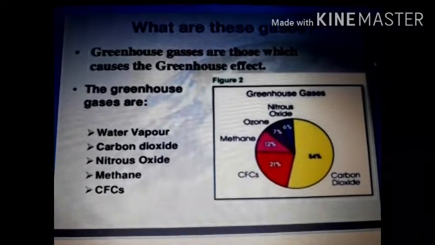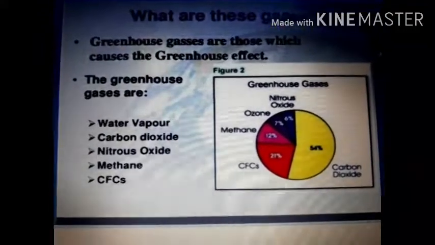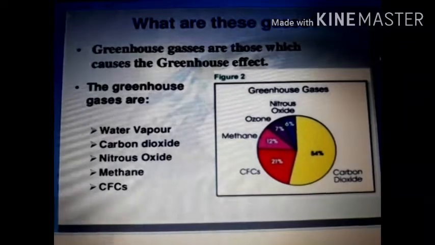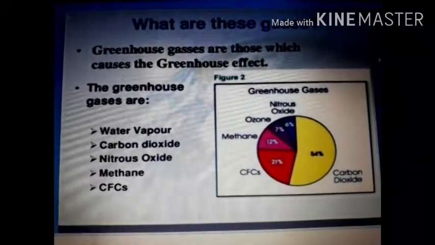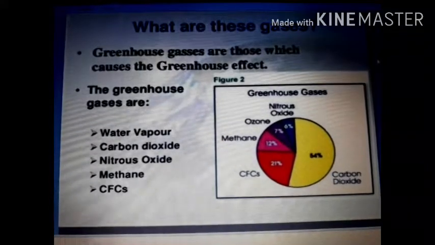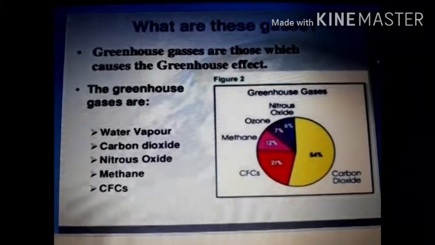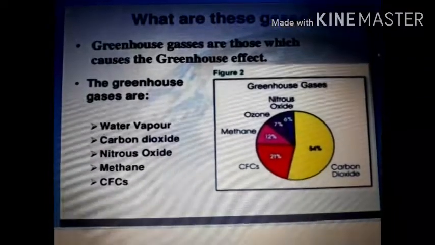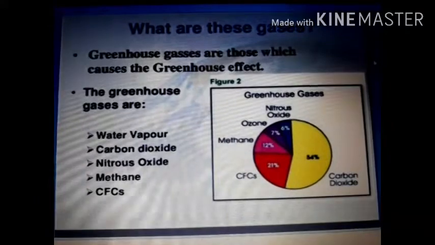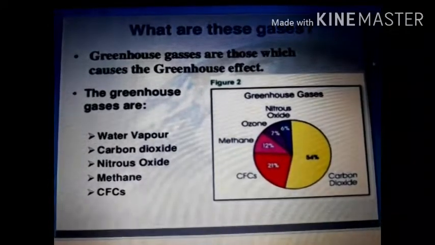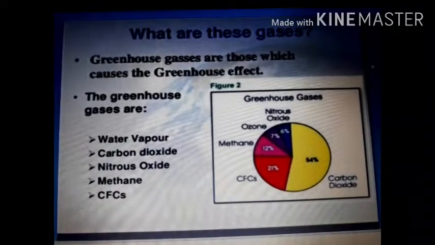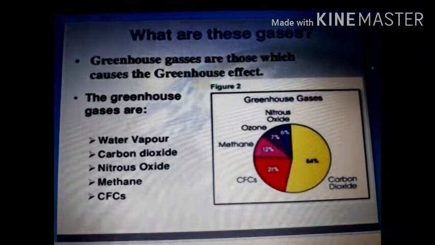Do you know, burning of fossil fuels is the single largest source of greenhouse gases from human activities. Oil, natural gas, and coal are used for burning. All these affect the atmosphere, and hence global warming is caused. I hope you have understood what the greenhouse gases are and what the causes of the greenhouse effect are.